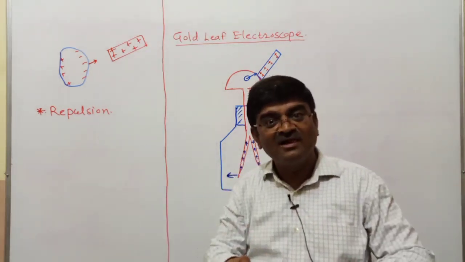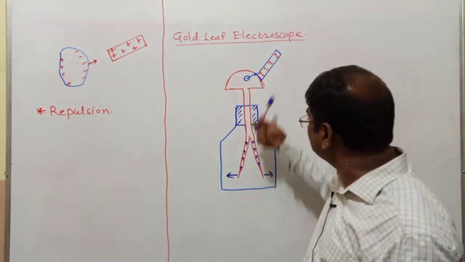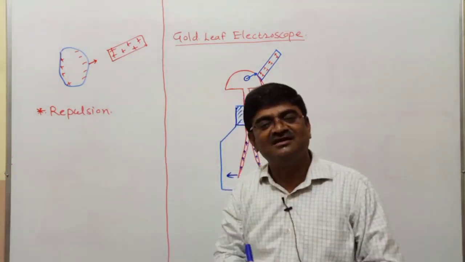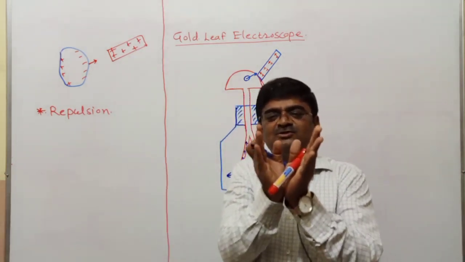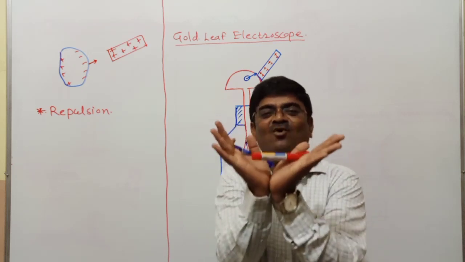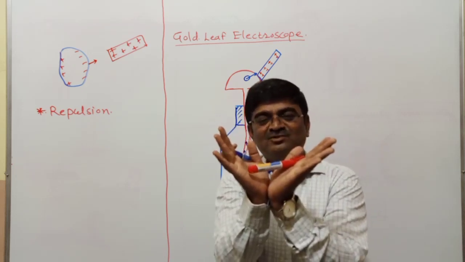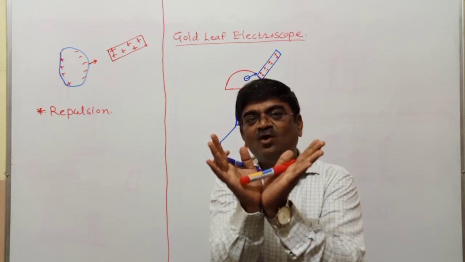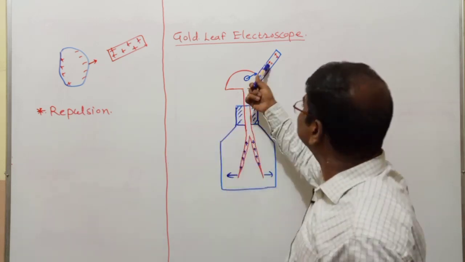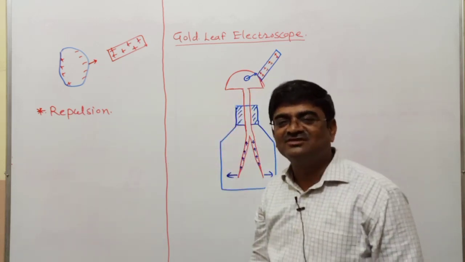Already positive or not? Now, because of contact with the glass rod it becomes more positive, and the divergence, which I had this much only, will now become more. So the divergence of the leaves is becoming more, and I can claim that this must be positively charged.